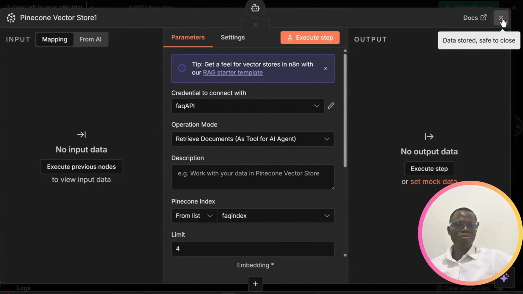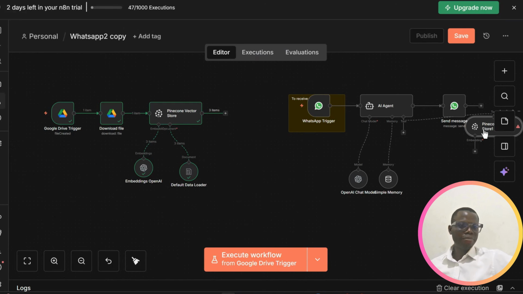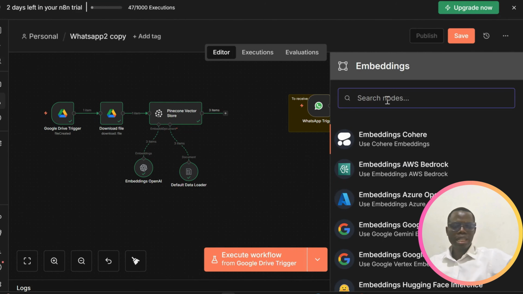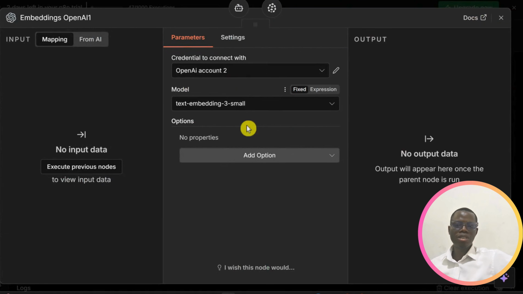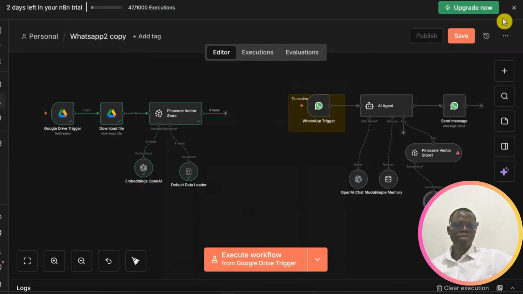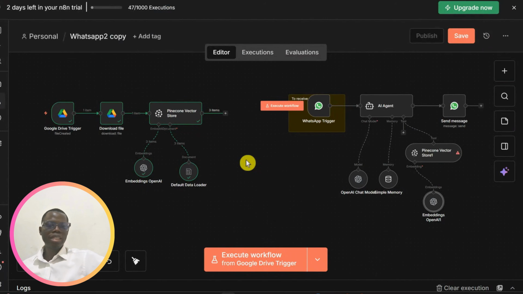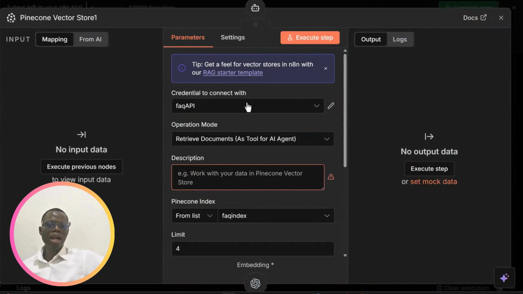I will close this, and my Pinecone also needs an embedding because the Pinecone vector store will not work without the embedding model. So I'll choose here and click on embeddings OpenAI. What we did earlier on, just choose this and we're fine. So this way, because I click the description, I can say fetch office data.